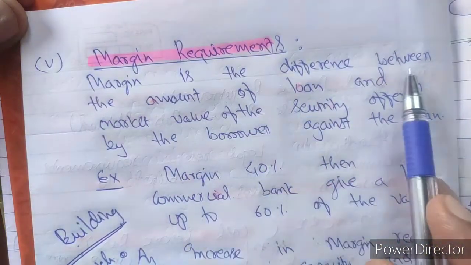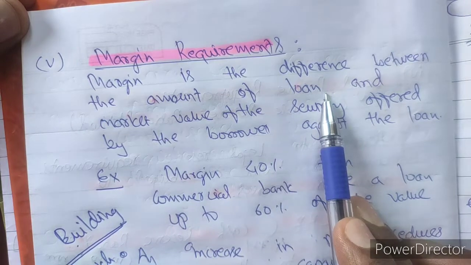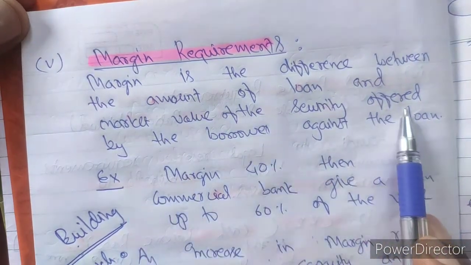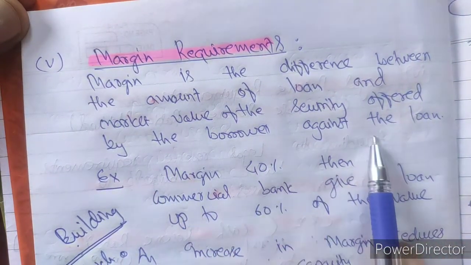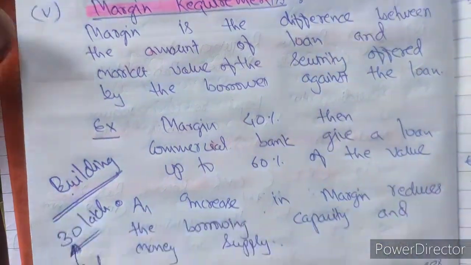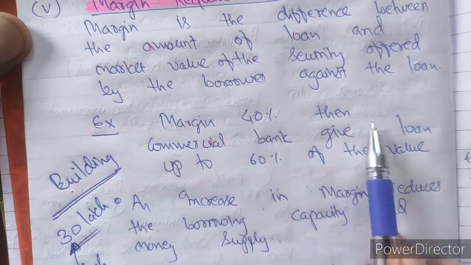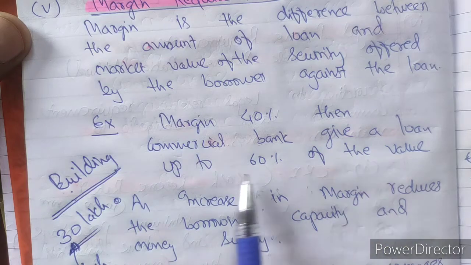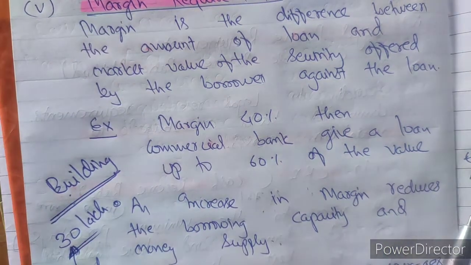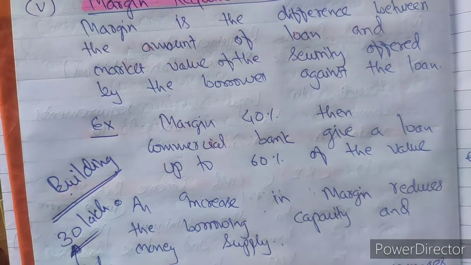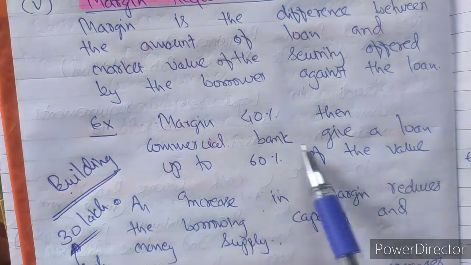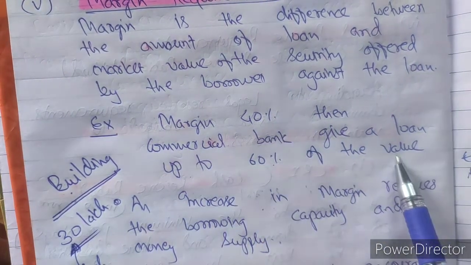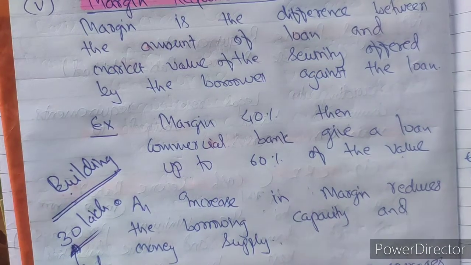So margin is the difference between the amount of loan and the market value of the securities offered by the borrower against the loan. For example, if margin is 40%, then the commercial bank gives a loan up to 60% of the value. Hope the concept of margin is clear to you.